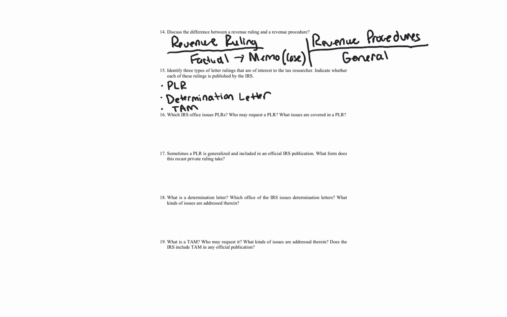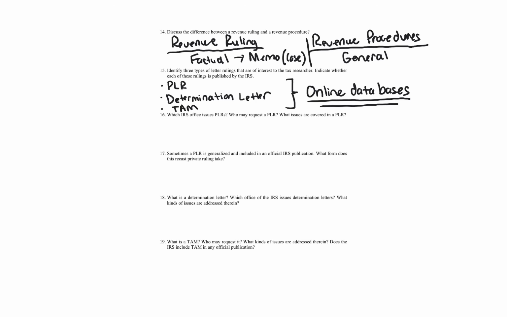But the IRS does not publish any of these rulings in any official collection, but they are available from several commercial sources. So again, the best way to locate these is online databases. You can access some of these on the IRS website as well as through other sites. But again, it's always best to go through an online database because they can give you notes like caution if something has changed. So private letter rulings, determination letter, TAM, they're all dealing with factual situations. Let's go on to question 16.